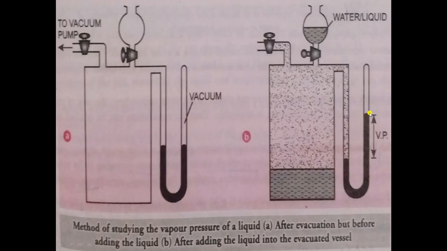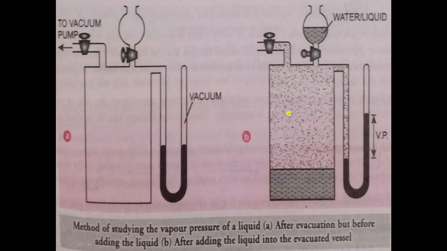After some point the level of mercury will become fixed. There will be no change in the level of mercury. Now the first question is, why does the level of mercury rise? The answer is due to pressure exerted by vapors of water, because vapors of water will exert pressure over mercury, due to which the level will rise.